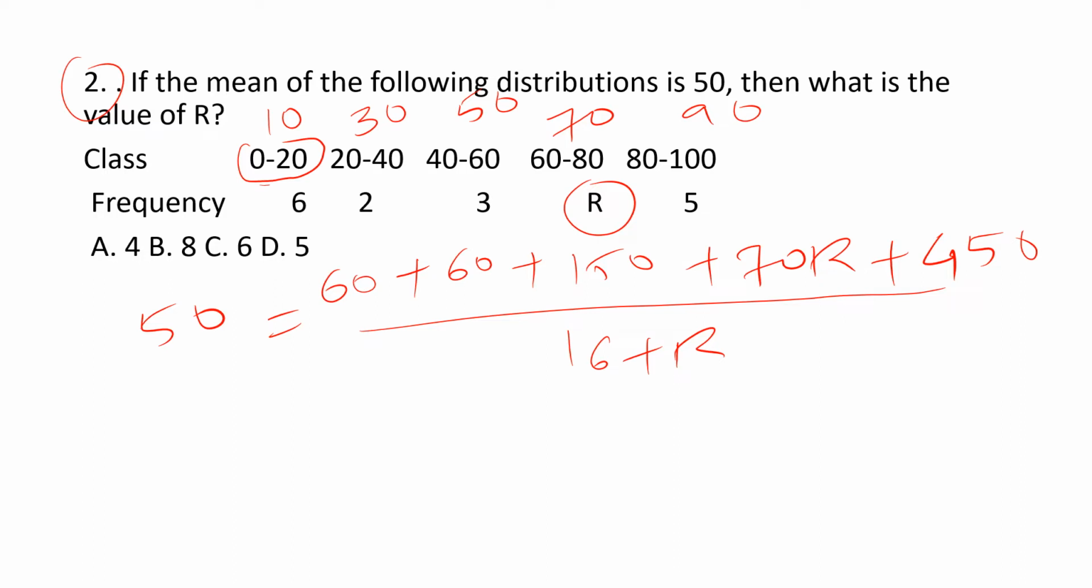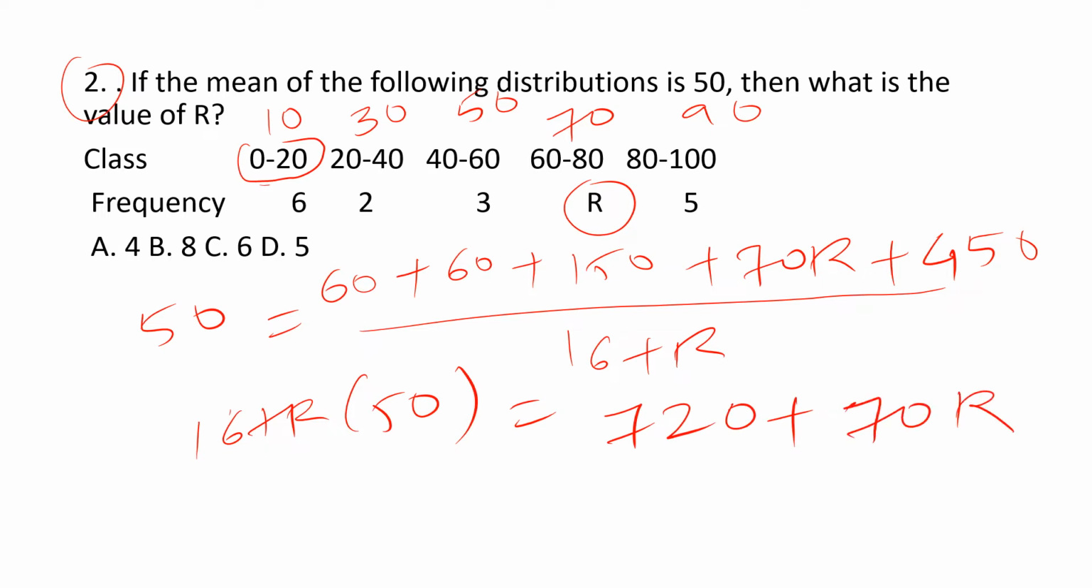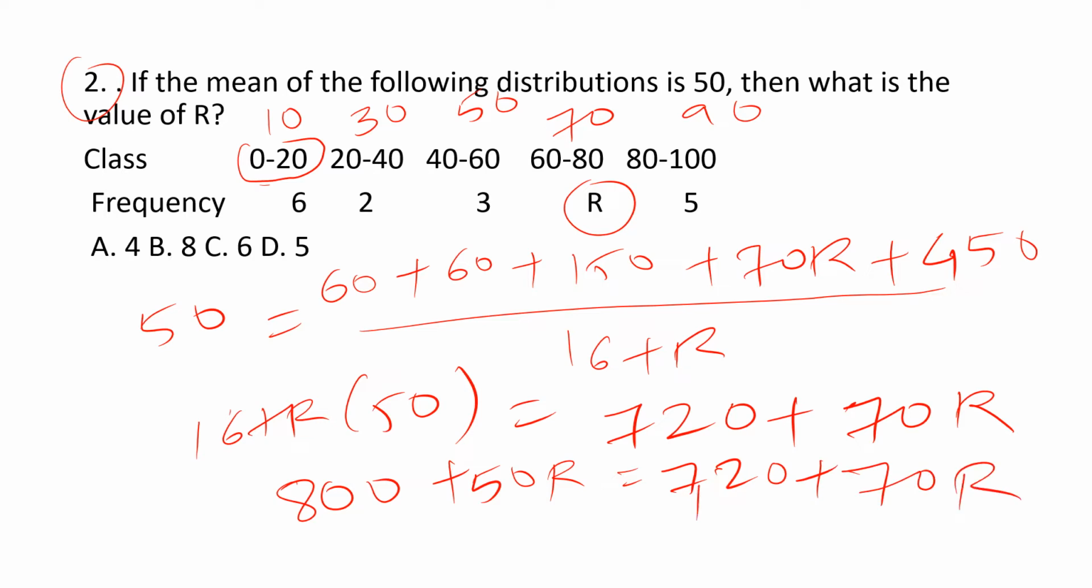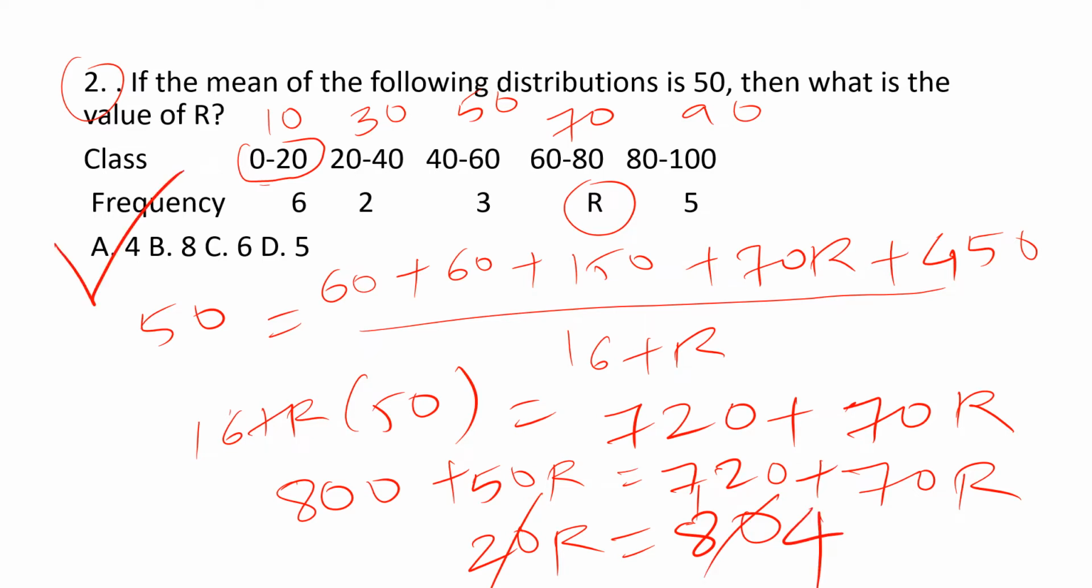Now taking this to the left side, 16 plus R into 50 is equal to 720 plus 70R. Now 16 into 50 is 800, so 800 plus 50R is equal to 720 plus 70R. Guys, on solving it, we get 70 minus 50, 20R is equal to 800 minus 720, 80. R value is 4. Option A is the correct answer, guys.